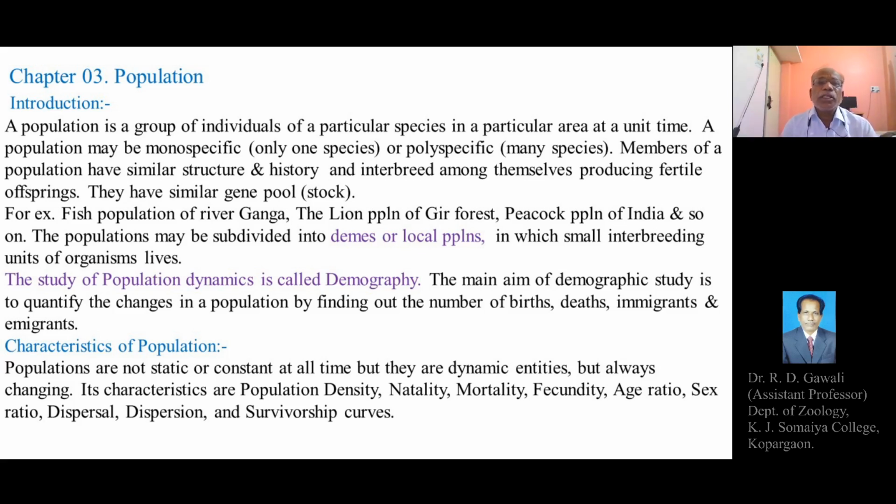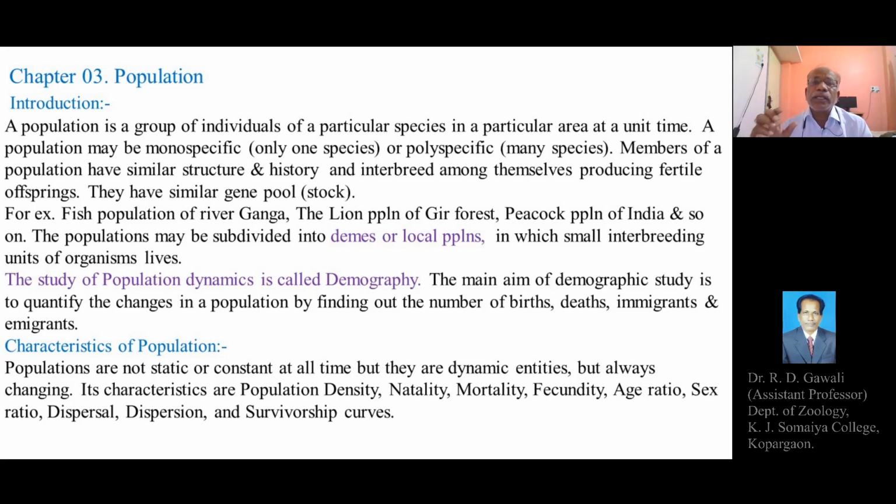And this is because of their inclusion in a single species. Since the population contains organisms belonging to a single species, it is quite obvious that they have similar morphology and inbreed among themselves.